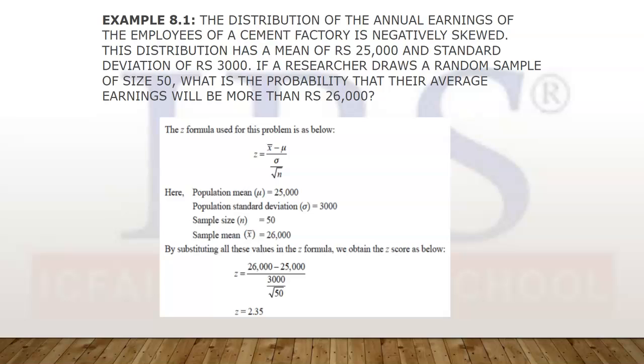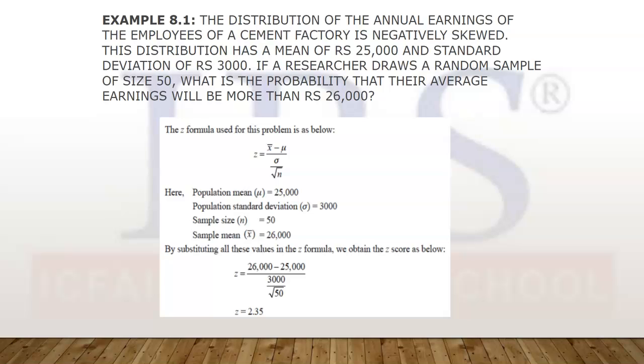Now let us take an example. The distribution of annual earnings of the employees of Siemens is negatively skewed, so it's not normal. The population is not normal. This distribution has a mean of 25,000 and a standard deviation. A researcher draws a random sample. Since the size of the sample is greater than 50, the distribution of the sample mean will be normal. What is the probability that the average earning will be more than 26,000?